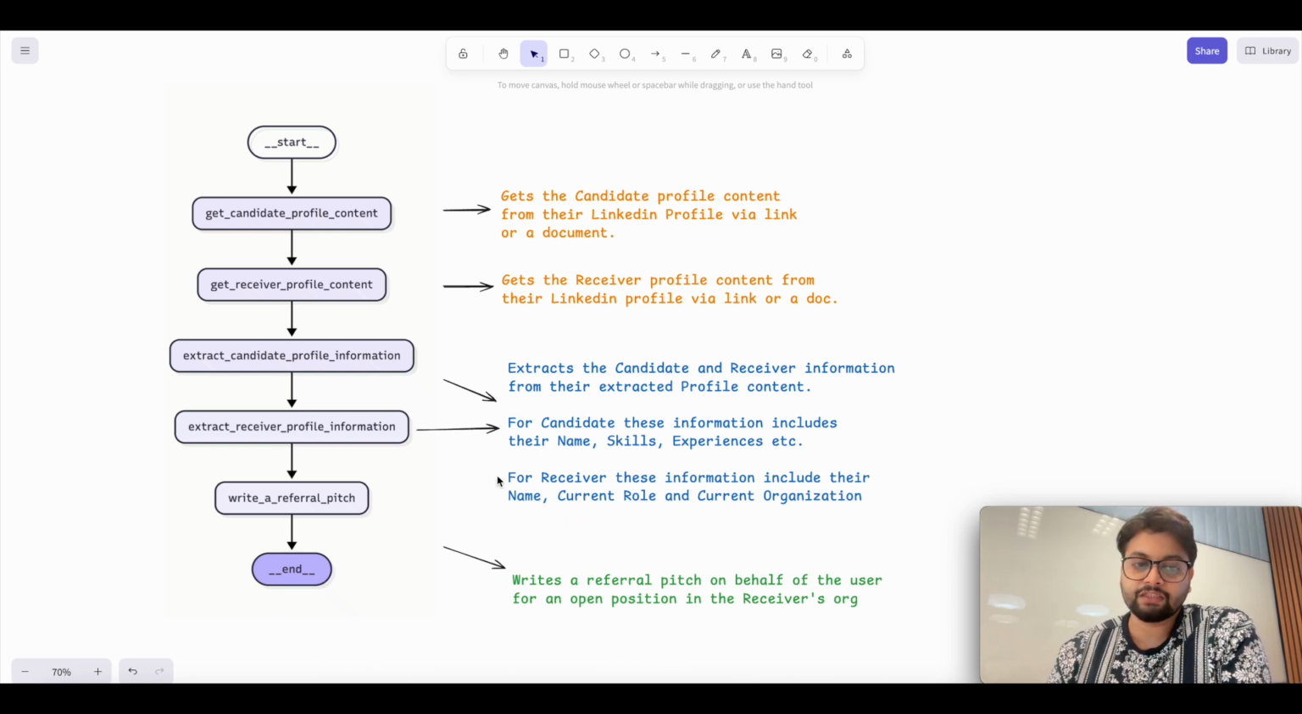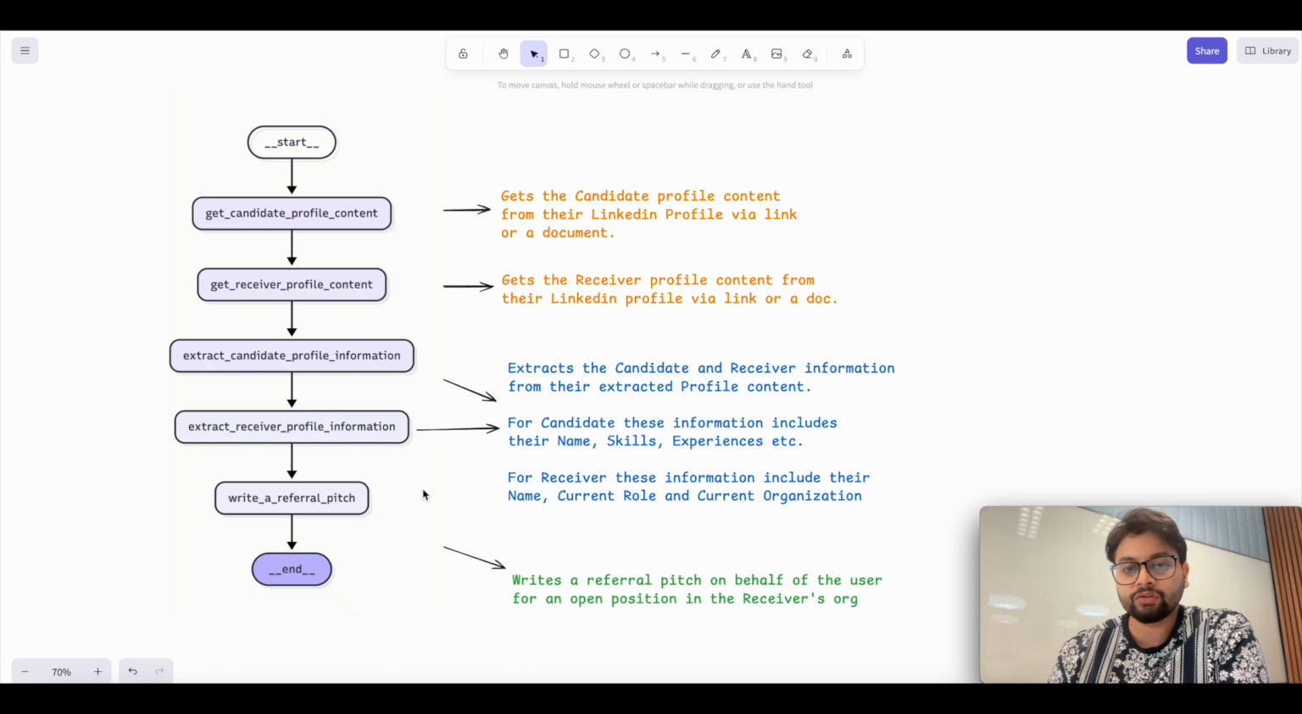Once we have all this information in place, we will give it to another node, which will be another AI agent, which is going to write a referral pitch. Because for writing a referral pitch, we need all this information which we are extracting here. Once we have extracted all the information, we will give it to the agent, which will finally write a referral pitch. After that, it will return the referral pitch, and our agentic workflow execution will end.